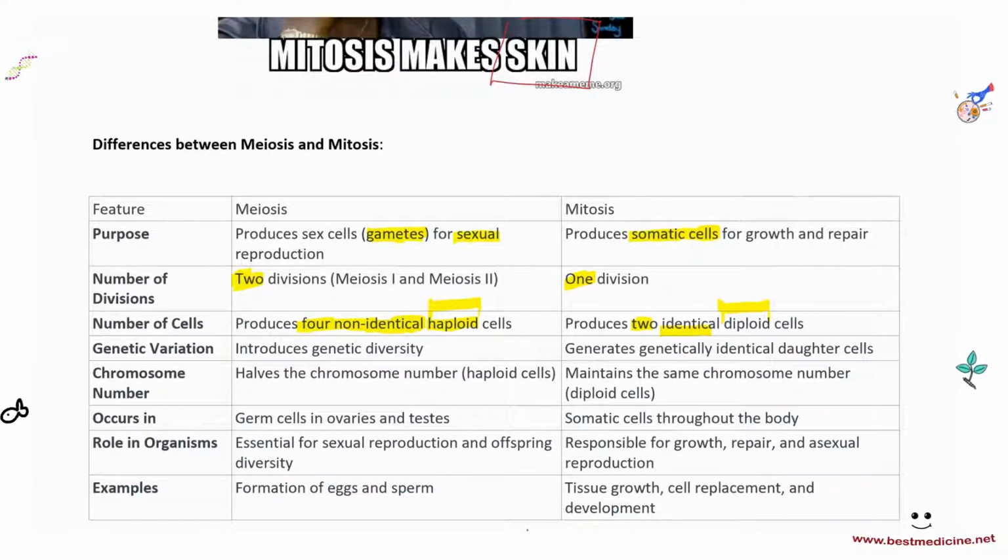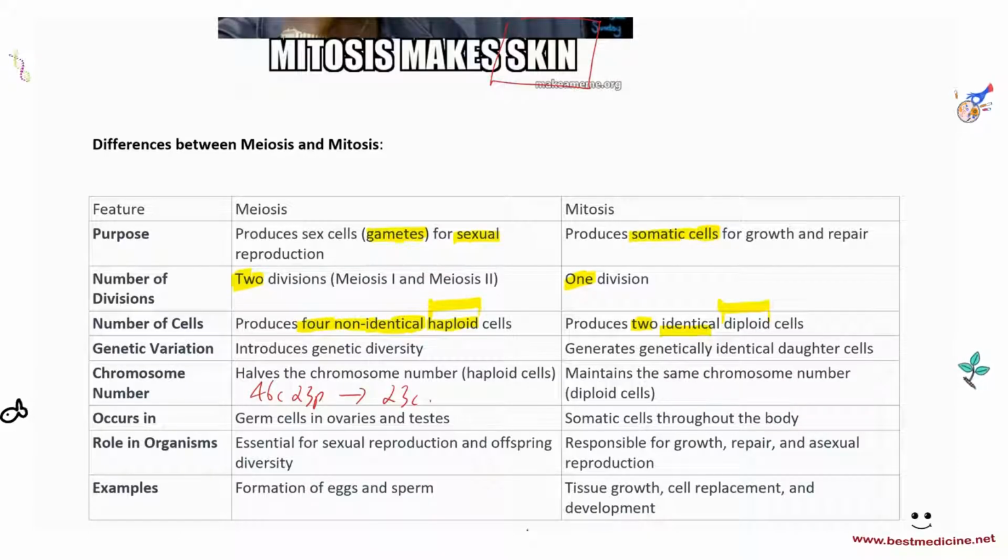In meiosis the chromosome number halves, giving haploid cells, while in mitosis you have the maintenance of the same chromosome number. For example, we start from 46 chromosomes, 23 pairs, in mitosis, and we get 46 chromosomes, 23 pairs, in each of the daughter cells. While in meiosis, we start with 46 chromosomes, 23 pairs, and at the very end we get 4 cells, each of which will have 23 chromosomes, no pairs. Okay?